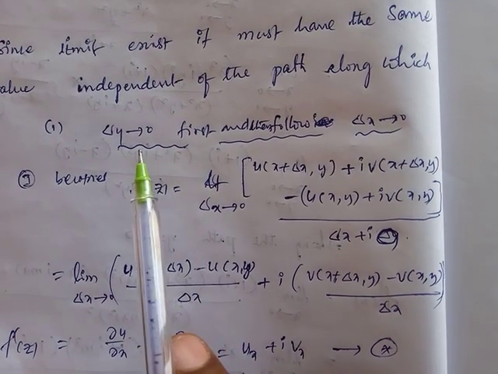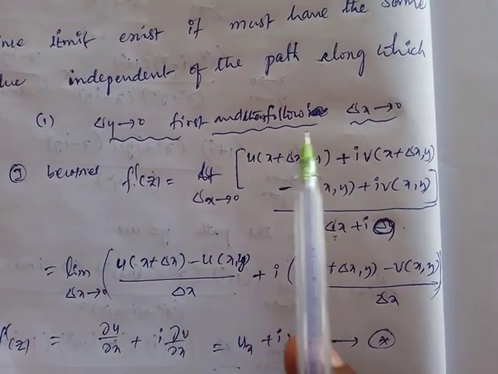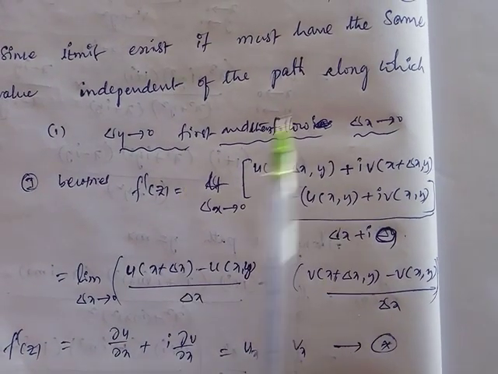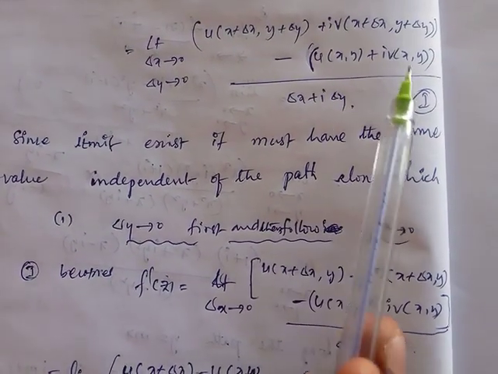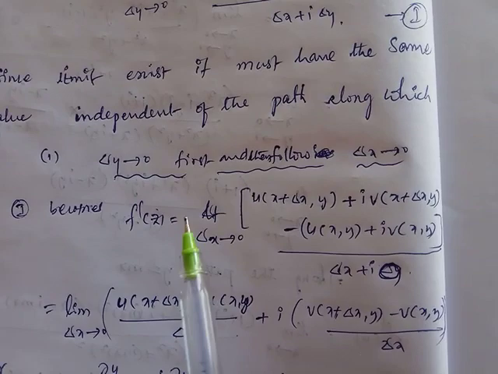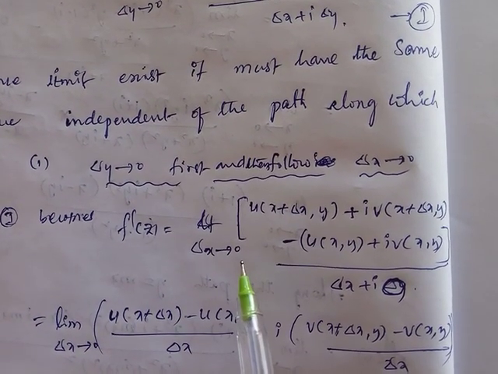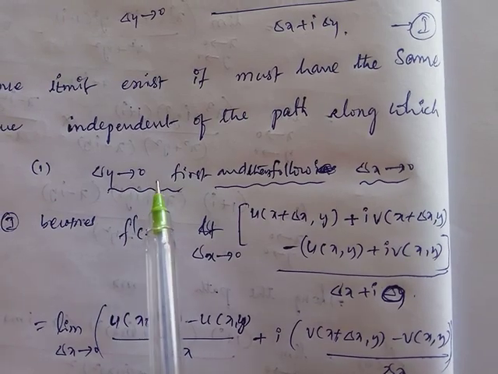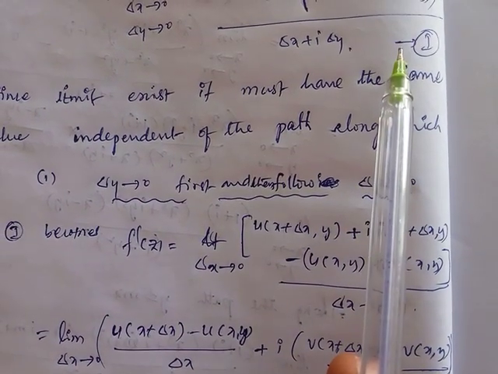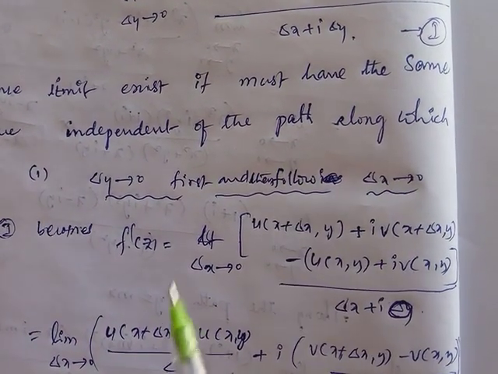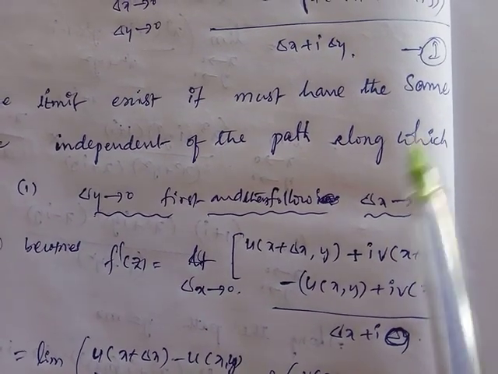Okay, first one: delta y tends to 0 first and then delta x tends to 0. So equation 1 becomes f dash of z equal to limit delta x tends to 0. We put delta y tends to 0 in equation 1 and apply the limit delta x tends to 0 to equation 1.